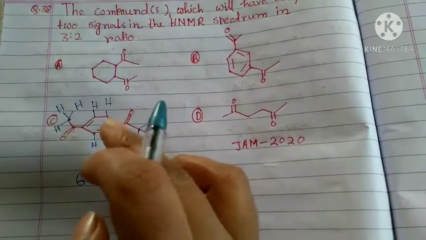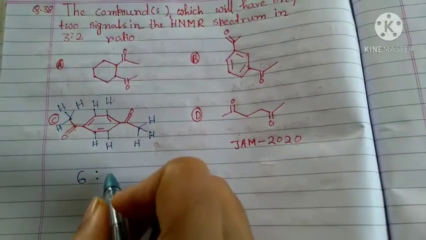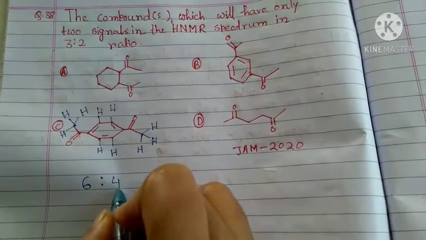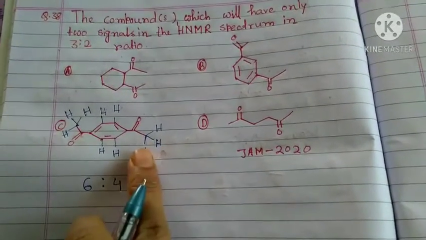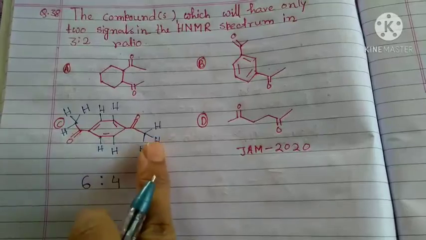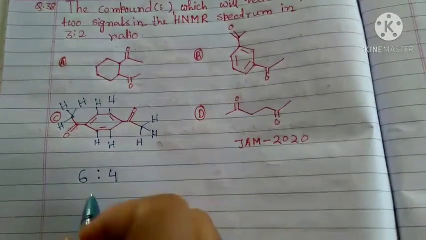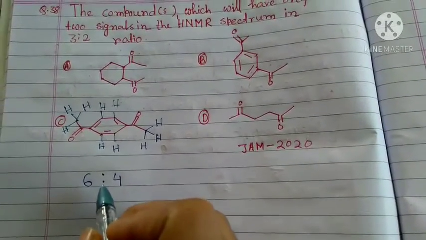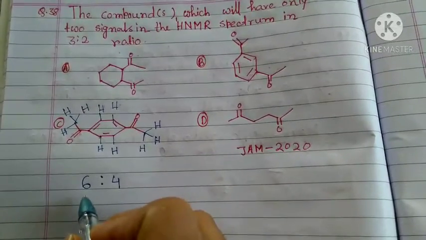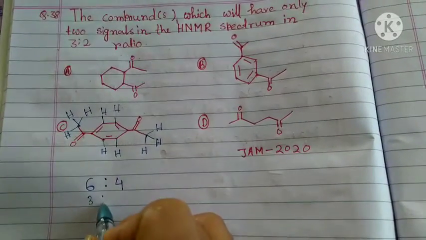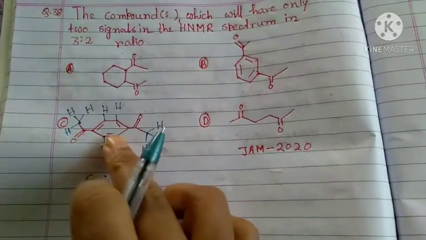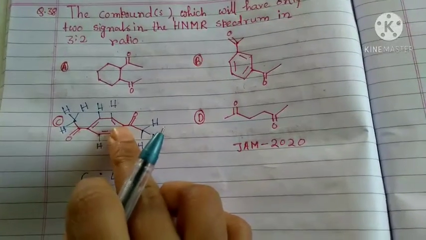They are in the same environment, so these 4 protons also give one signal. So in total we get 2 signals from this compound, and the ratio will be 3:2. So this is the correct option.